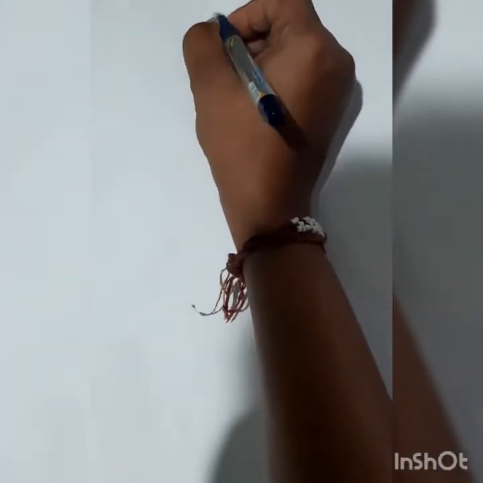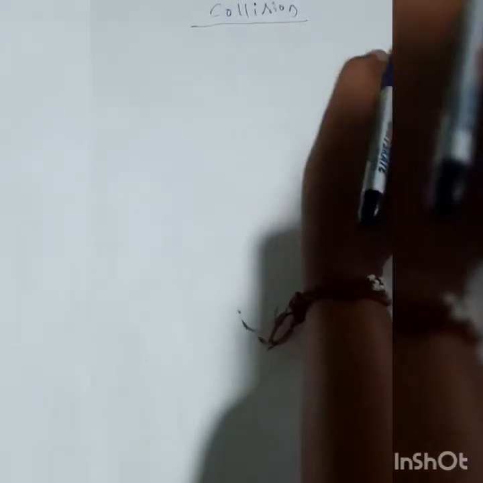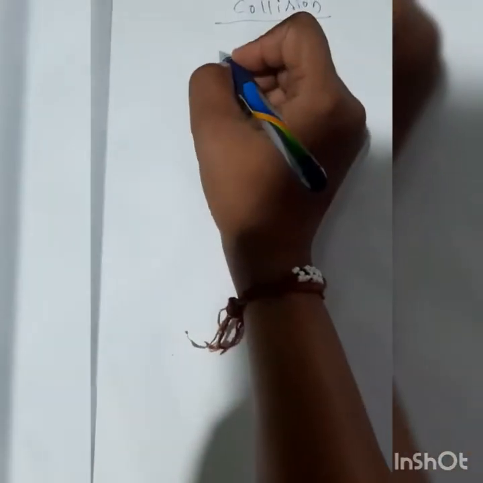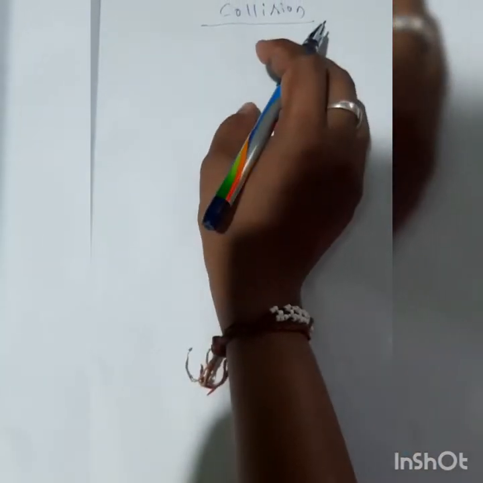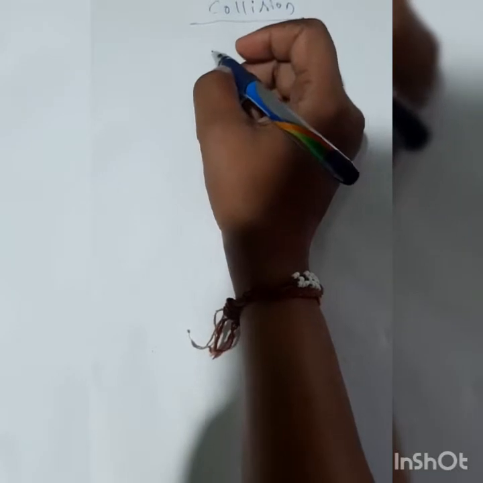Hello everyone, today we will discuss a new topic, that is collision, which is the last part of your chapter 6, that is dynamics. So collision, as you can guess from the name, means when two bodies collide with each other. So what happens when two bodies collide with each other?